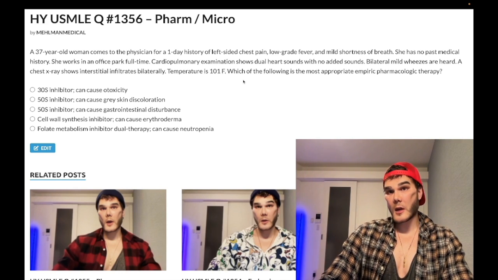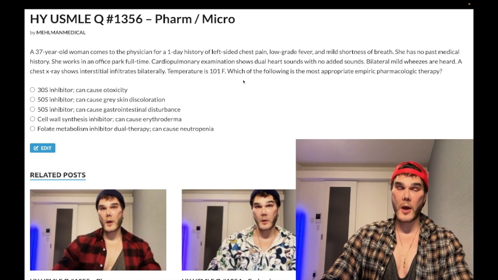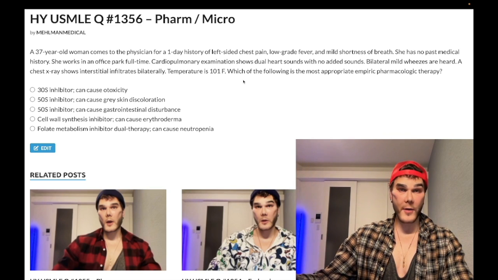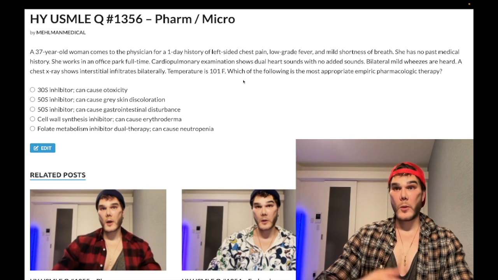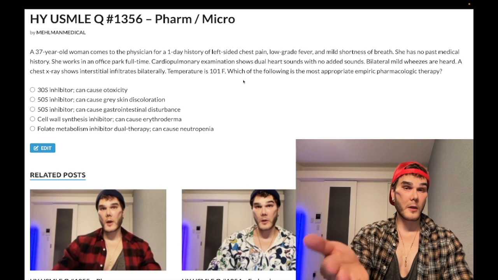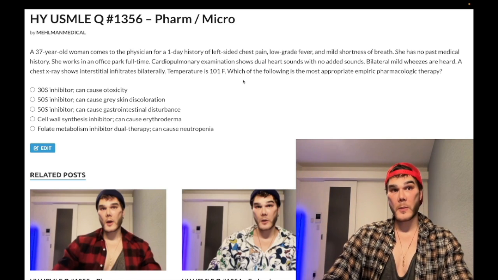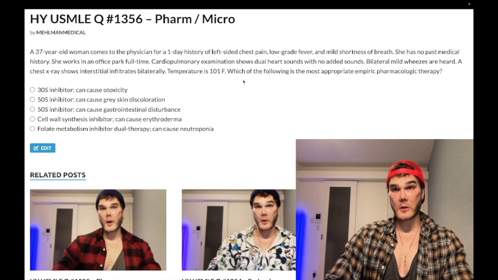And 9 times out of 10, it'll be bilateral interstitial infiltrates. 1 time out of 10, it'll be a lobar distribution. But if they do that, they'll tell you that there's interstitial markings and they won't have strep pneumo or staph aureus, which are typical lobar causes. They won't have those listed. So we assume this is most likely mycoplasma. We're sort of handing that to you, but then we're asking you more medium difficulty pharmacology. So what's the empiric therapy here?